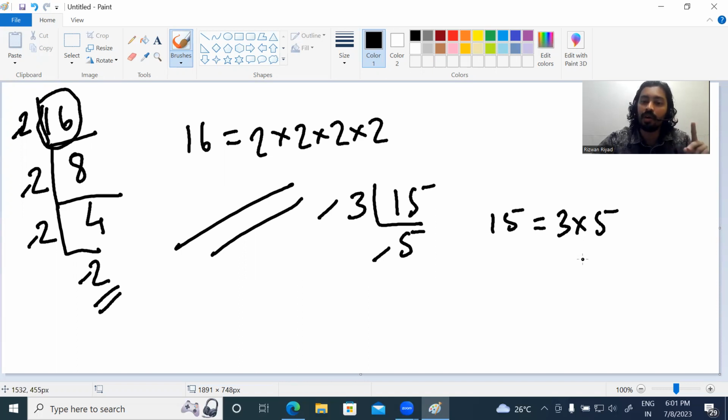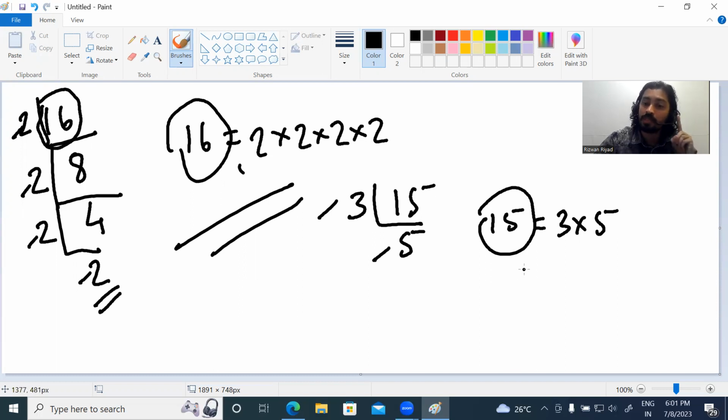15 is a composite number, and 16 is also a composite number. You can prime factorize any composite number like this, and this prime factorized form is unique. You cannot find any other form. For example, in 15, only 3 into 5 are the prime factors. The only thing is that you can change the order. You can write 3 then 5, or first 5 then 3. The order you can change, but the prime factors are always the same. So this is simply the fundamental theorem of arithmetic.